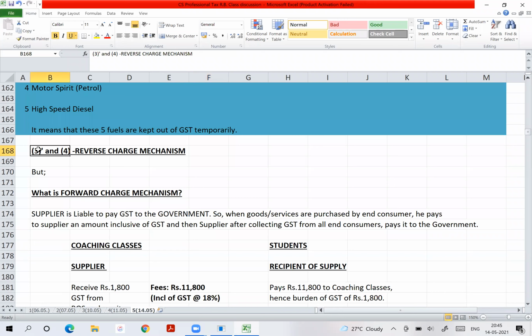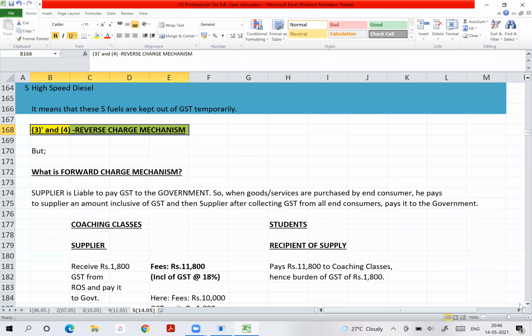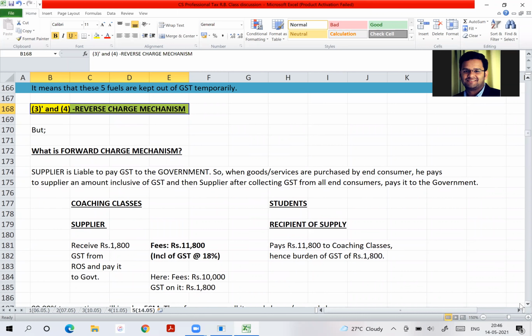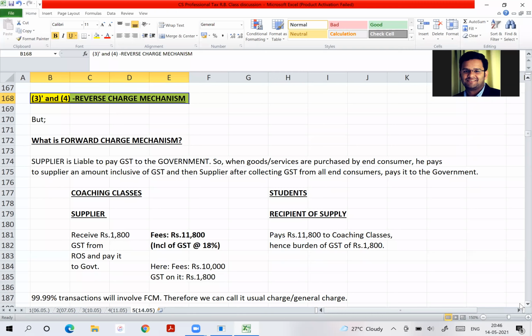And subsection 2, though we have seen, subsections 3 and 4 talk about the reverse charge mechanism. So what is the meaning of reverse charge mechanism? Under reverse charge mechanism, who is liable to pay GST? It is not the supplier, but it is the recipient of supply who is liable to pay GST. Very good. So is reverse charge mechanism only in selected cases? Absolutely yes. Reverse charge mechanism is only in notified cases.